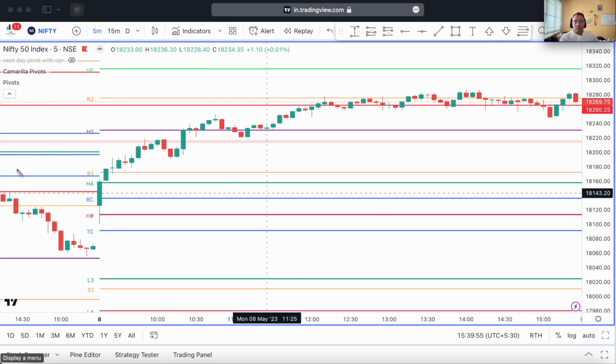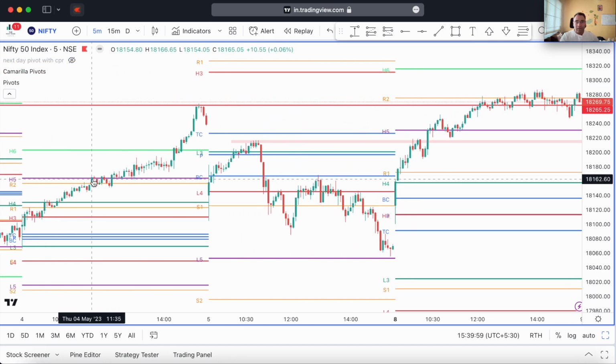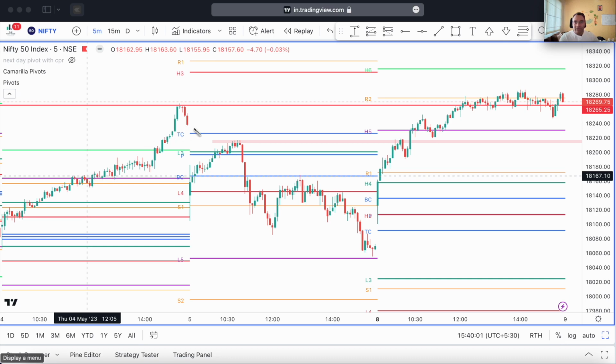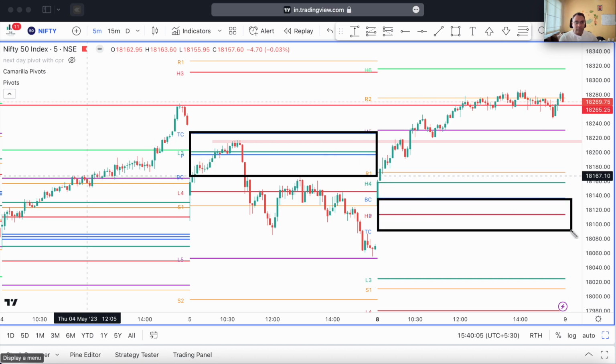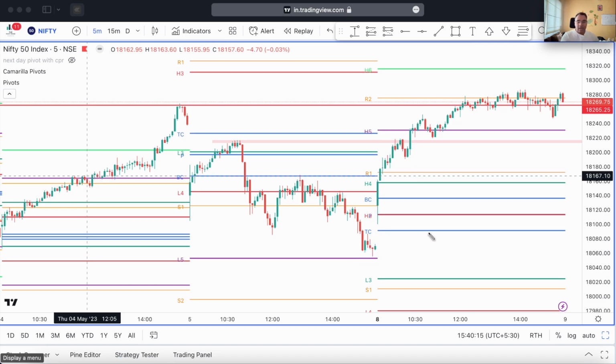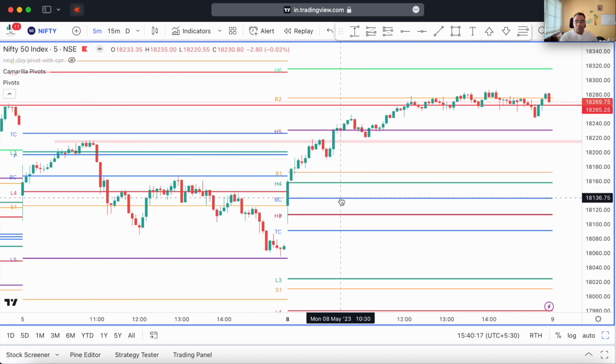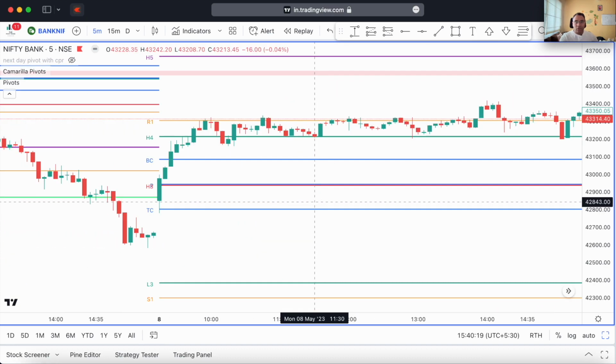So if you want, I'll just put it in a box so it's easier for you to understand. Look, I'll just show you the CPR for the previous day. This was the CPR for the previous session rather, and this was the CPR for today. So you can clearly see that it is a bearish sign, because the previous day's price action also closed below that day's CPR. And then today the price opened below the top central pivot. So clearly we had a bearish bias in the market today.